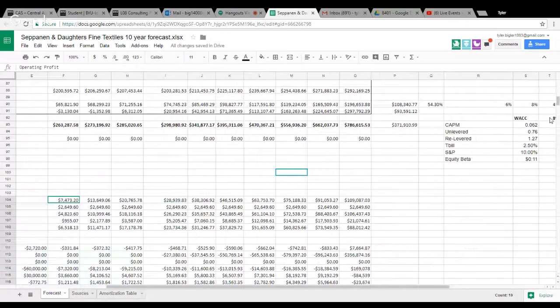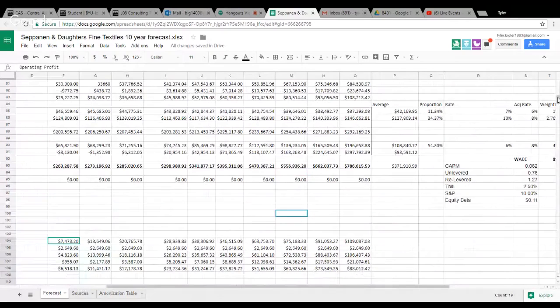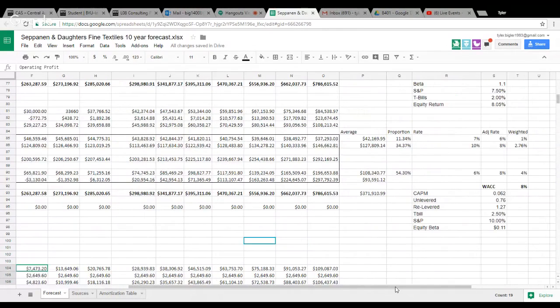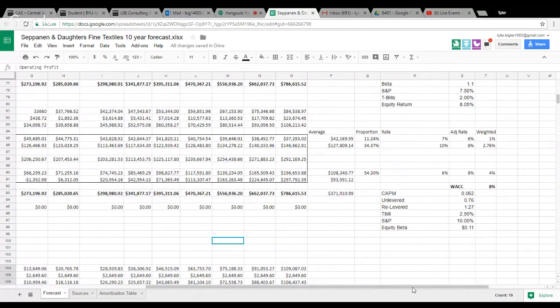Scroll up a little bit. And then from the total of all the averages, we were able to proportion out how much percent of each section equals the total. Our rates were calculated based off of just kind of average rates that we decided on as a group for the extra bank loan and the mortgage. And then the rate for the retained earnings summed with the common stock is calculated through CAPM.